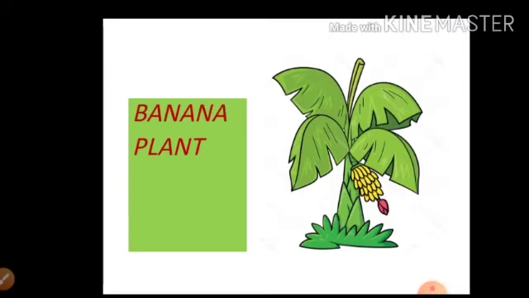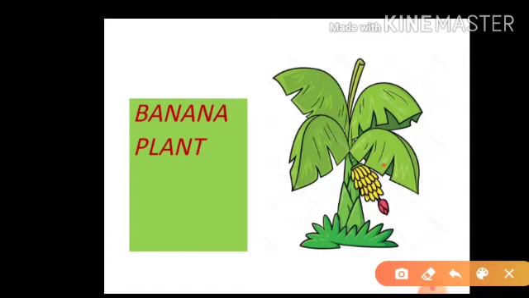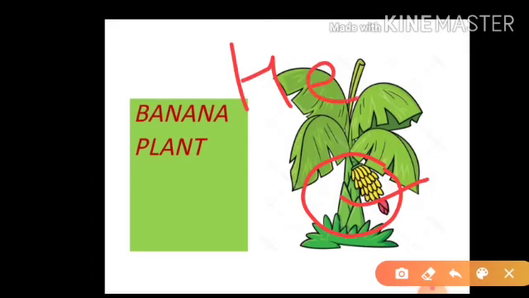Students, can you tell me what is this? Yes, this is banana plant. Can you tell me banana plant is a herb or shrub or tree? What is it? Anyone know? Okay, I am telling you. Students, you can see stem of banana plant. It is green and soft. That's why banana plant comes in herb, not in tree. So banana plant is a herb.